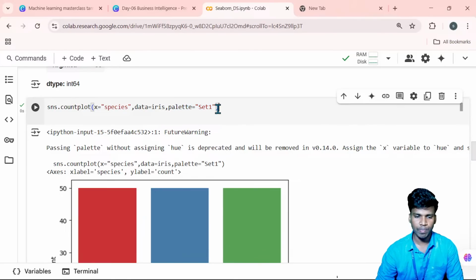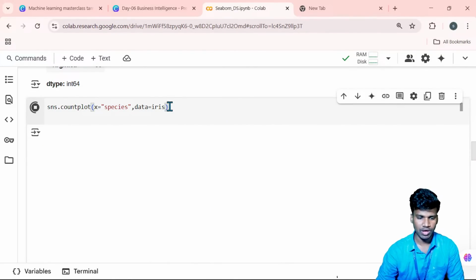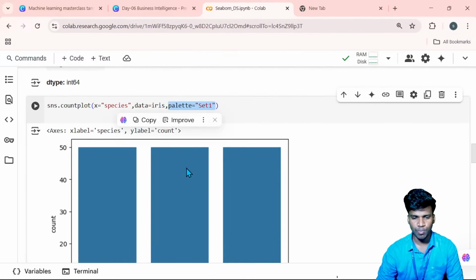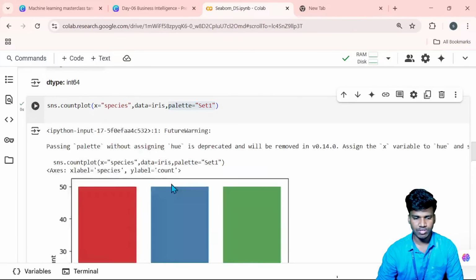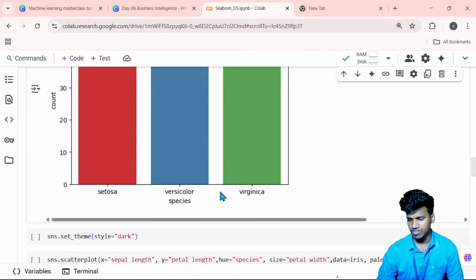If I remove the palette also, we can see every data showing the same color. So like this, only then we can mention the hue and also the palette. We give the palette to set 1, that identifies the different color based on the different species.